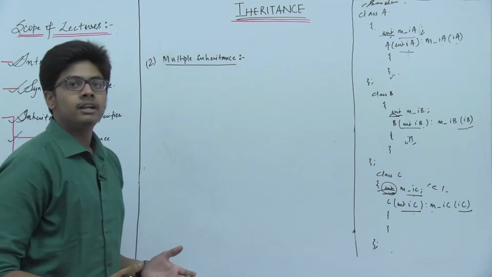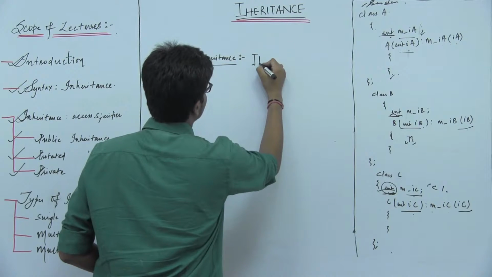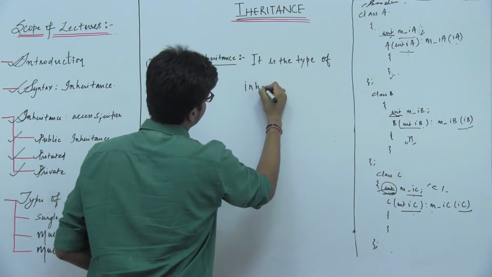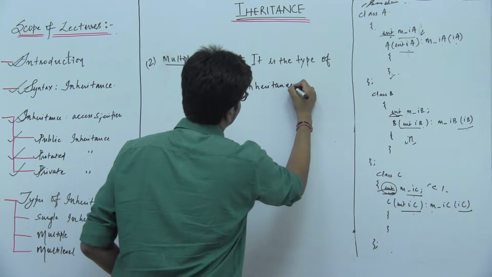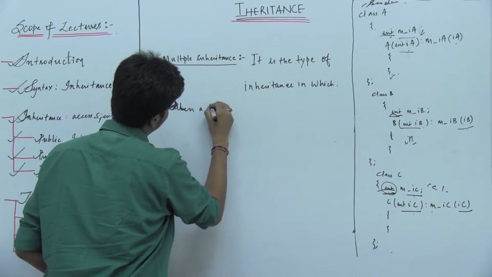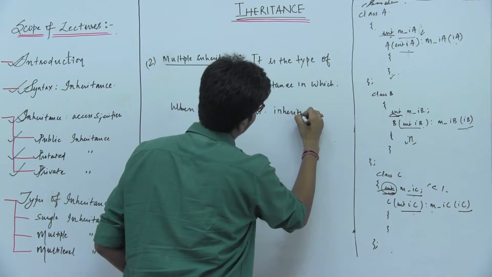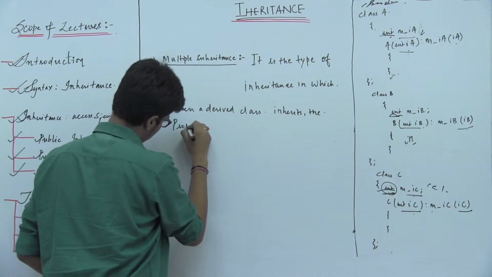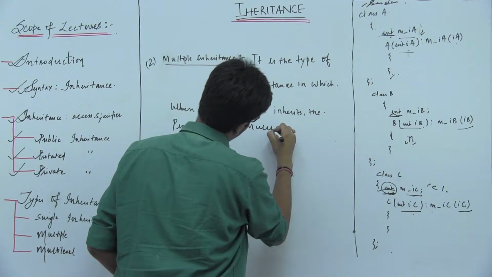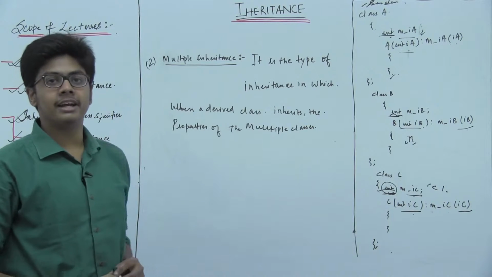So what is multiple inheritance actually? First let us see the definition part. What is multiple inheritance? It is a type of inheritance in which, when a derived class inherits the properties of multiple classes, then we can say it is a multiple inheritance.